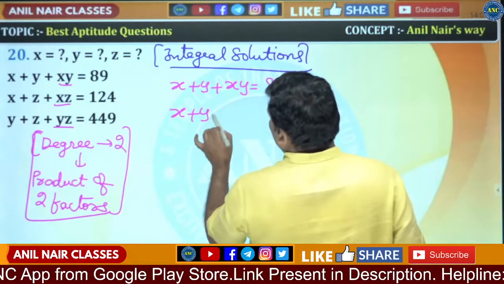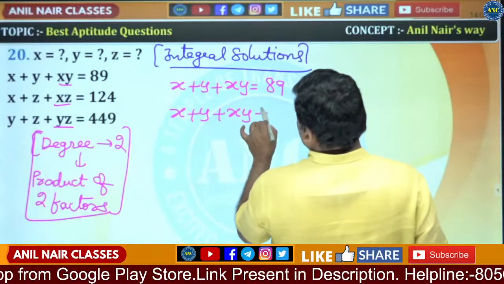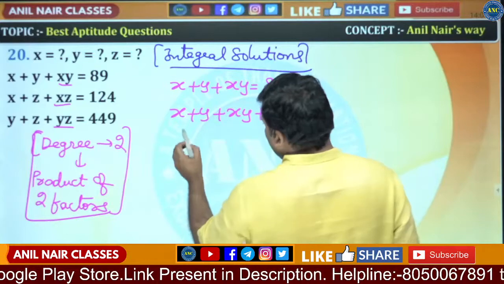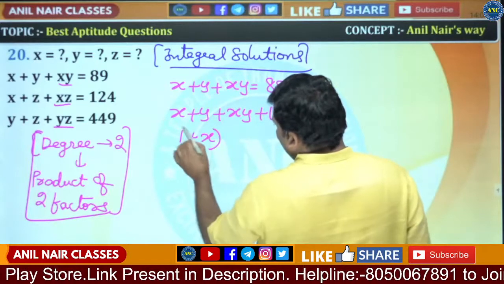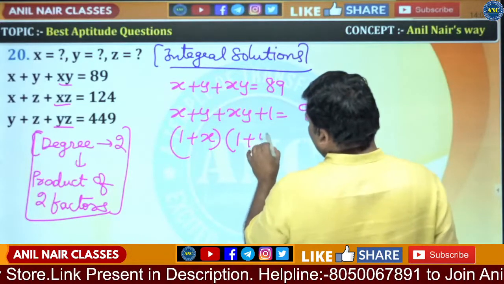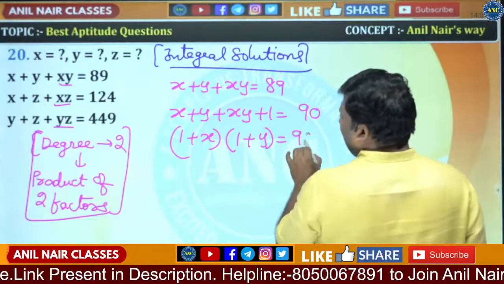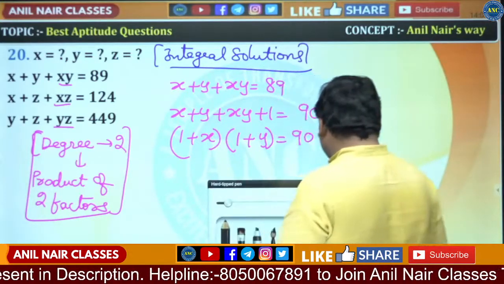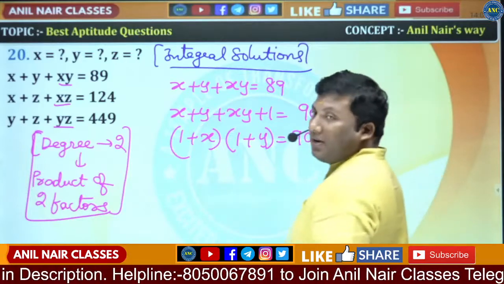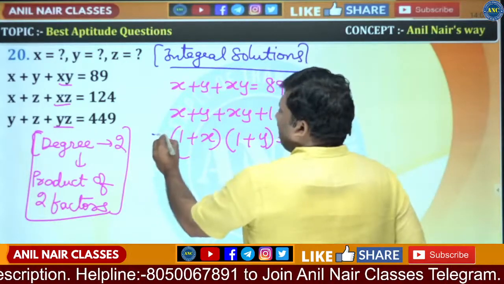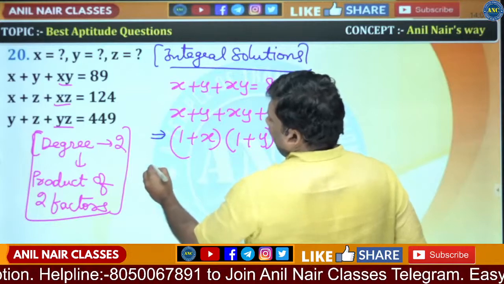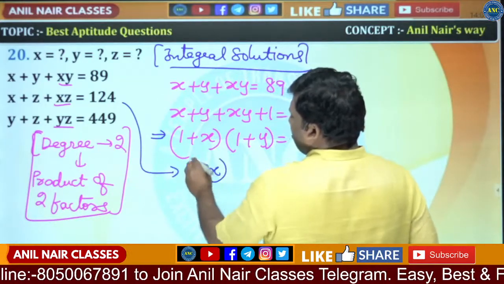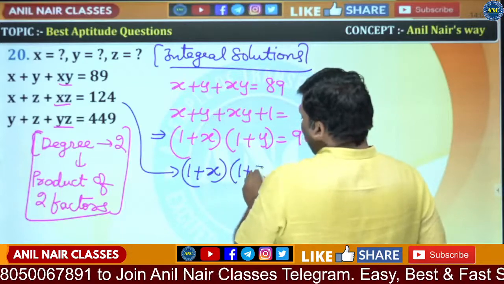So if I add 1 on both sides, 89 plus 1 is 90. So this will become 1 plus x into 1 plus y. It is 90. Are you all with me? 1 into 1 is 1, y plus x plus xy. So 1 plus x into 1 plus y is 90. Similarly, if I do the second expression, I will get 1 plus x into 1 plus z.